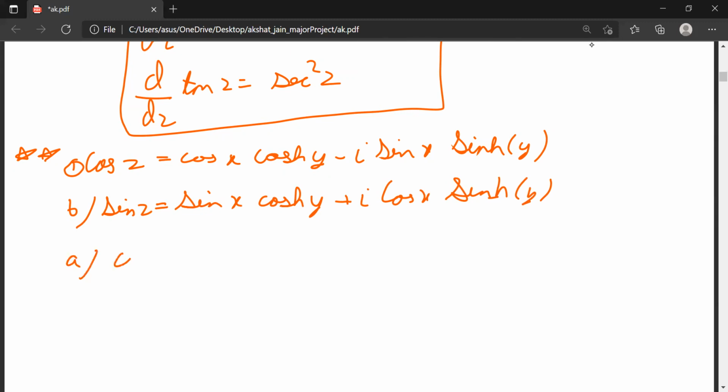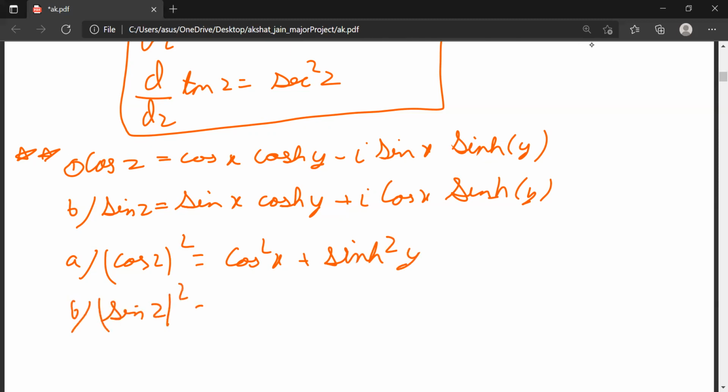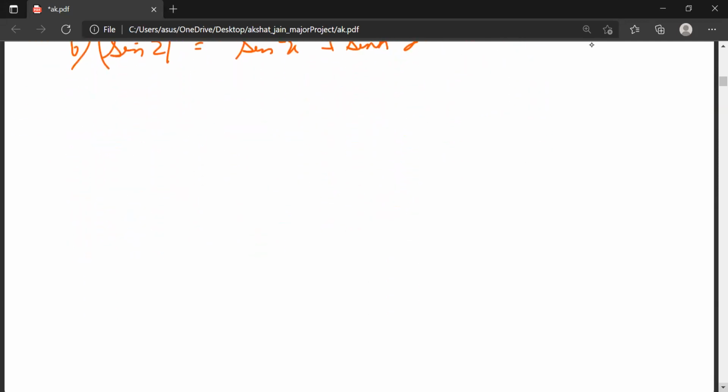Now another property: mod cos z square is equal to cos square x plus sin h square y, and mod sin z square is equal to sin square x plus sin h square y.